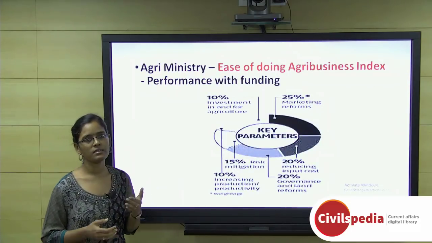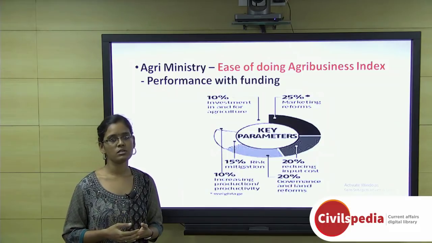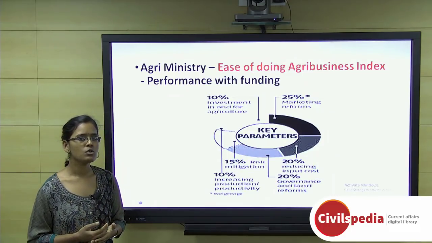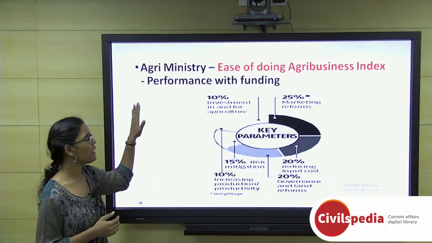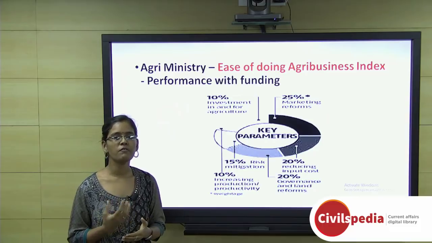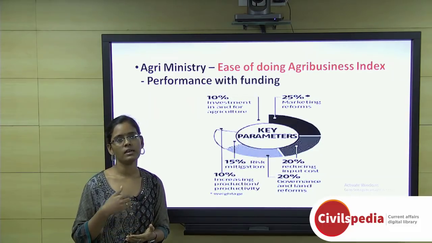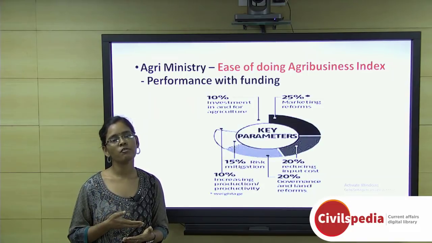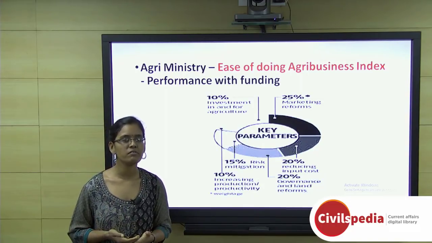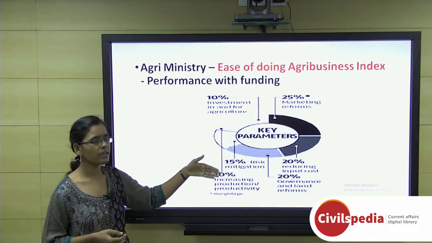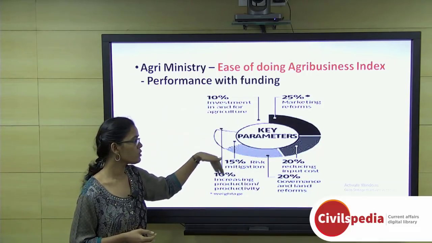And apart from that, recently the Ministry of Agriculture has announced one more index, that is the ease of doing agribusiness index. The main reason for the agriculture ministry launching this index is to analyze the performance of states, so that the ministry can give flexible funding to the states. The state that is performing very well will get more funding from the agriculture ministry. These are the main key parameters taken to analyze this index.